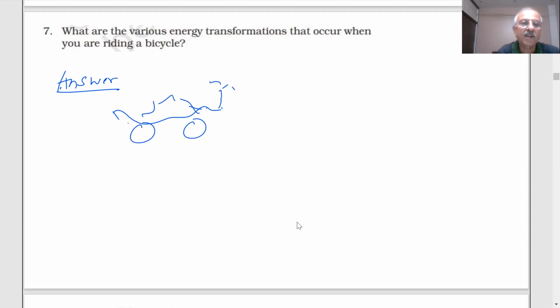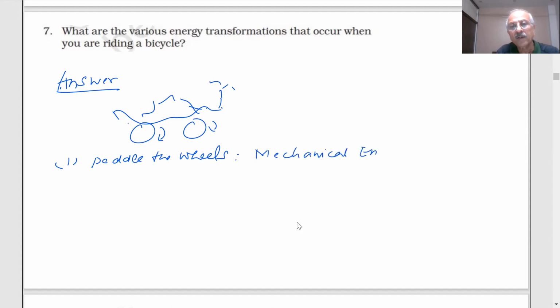What will happen as you pedal the wheels? When you pedal, what type of energy is there? Mechanical energy. This gets converted into kinetic energy when it comes in motion.